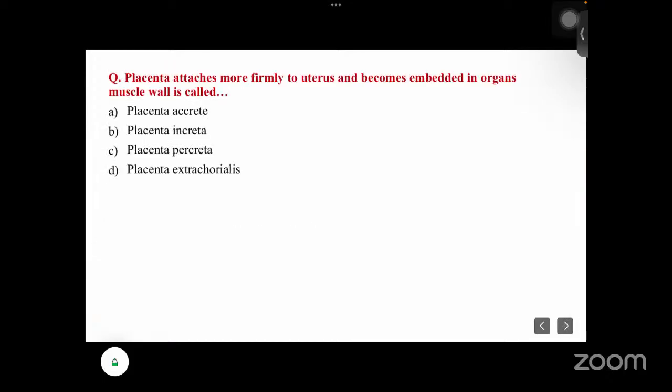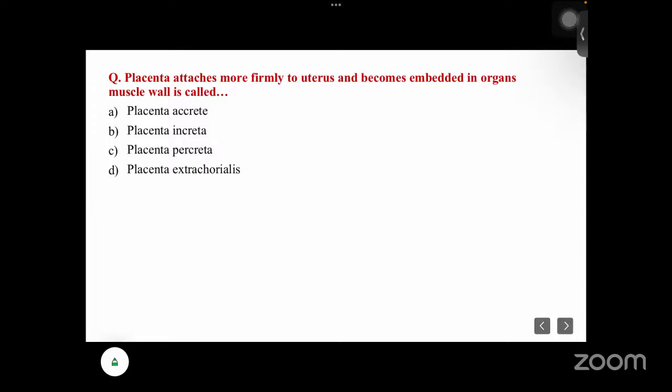The placenta attaches more firmly to the uterus and becomes embedded in the organ's muscle wall. Is that called placenta accreta, placenta increta, placenta percreta, or placenta extrachorialis? Which one will be the correct answer? Here the question is asking, the placenta attaches more firmly to the uterus.